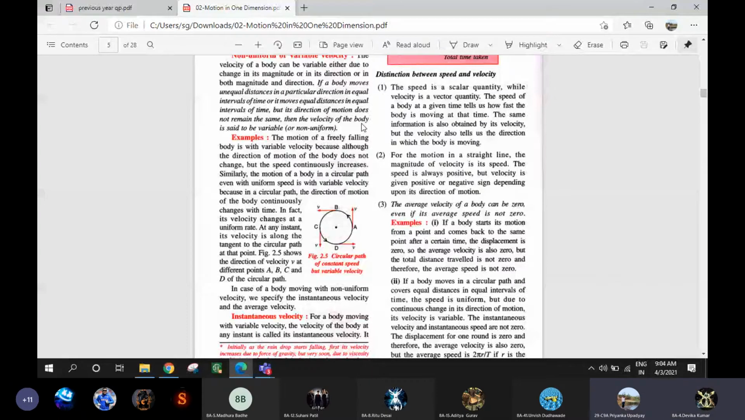Okay, next, velocity difference. Excuse me, miss. Yes. I didn't understand average velocity that day. Instantaneous and average velocity. Okay, I'll explain it again.